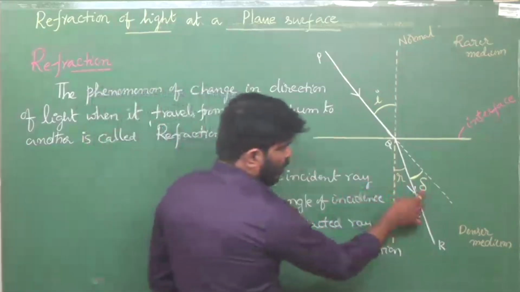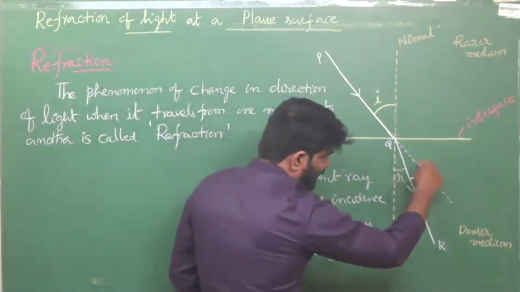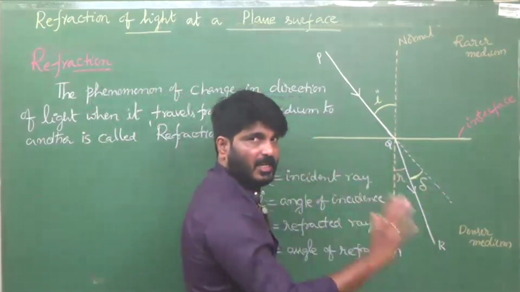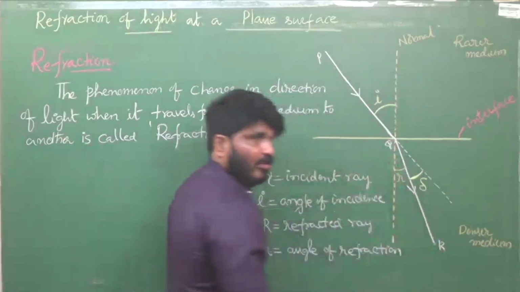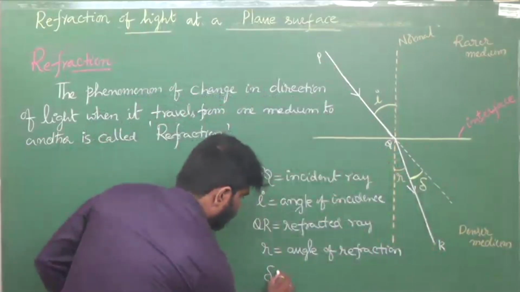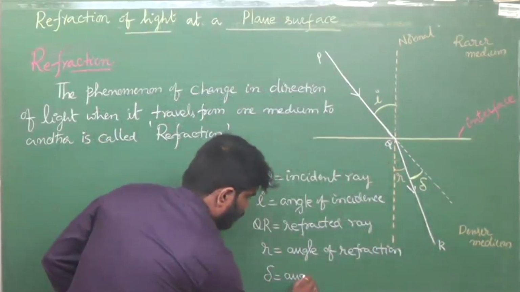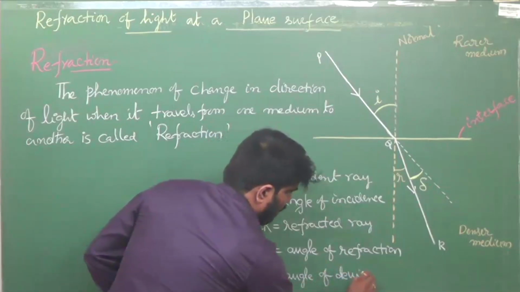It's very simple. The angle between the direction of the incident ray and the refracted ray is called the angle of deviation.